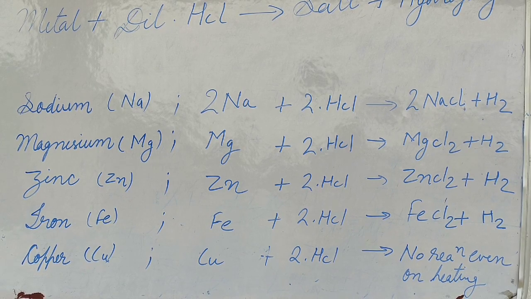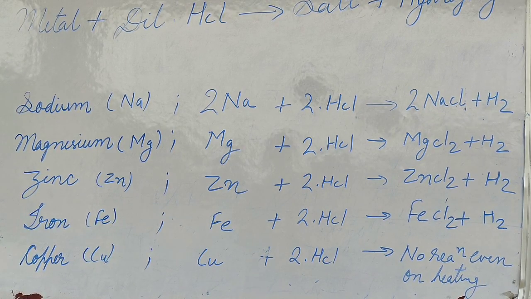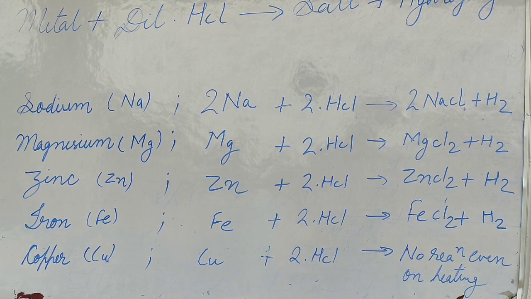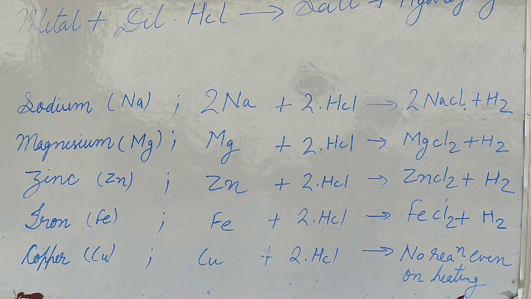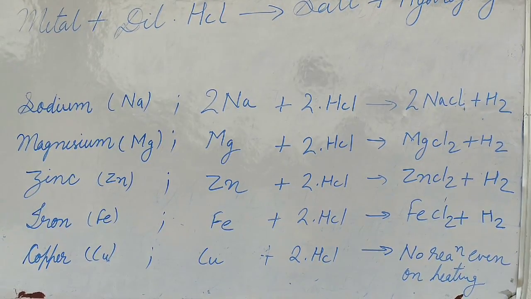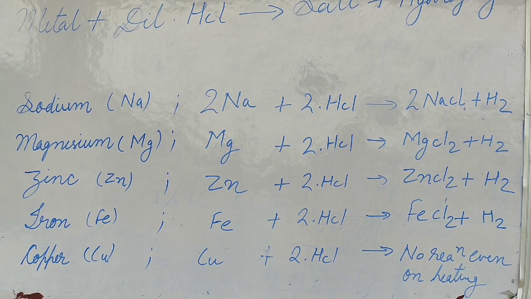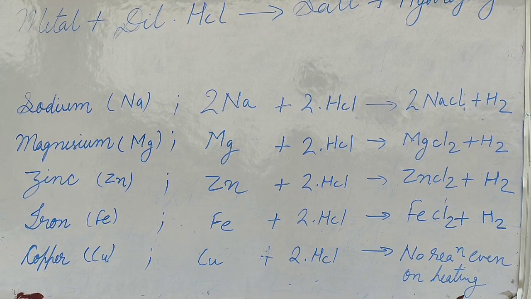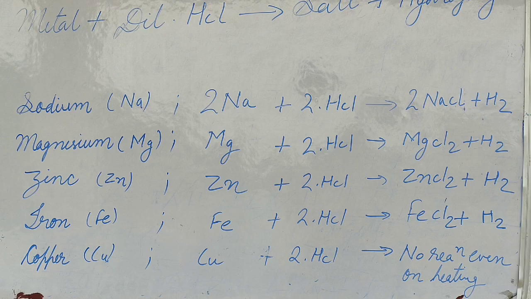In the same manner, when magnesium reacts with dilute, here dilute means making a weaker solution by adding more water. By adding water, making a weaker solution is dilution. So when magnesium reacts with dilute hydrochloric acid, it produces magnesium chloride.